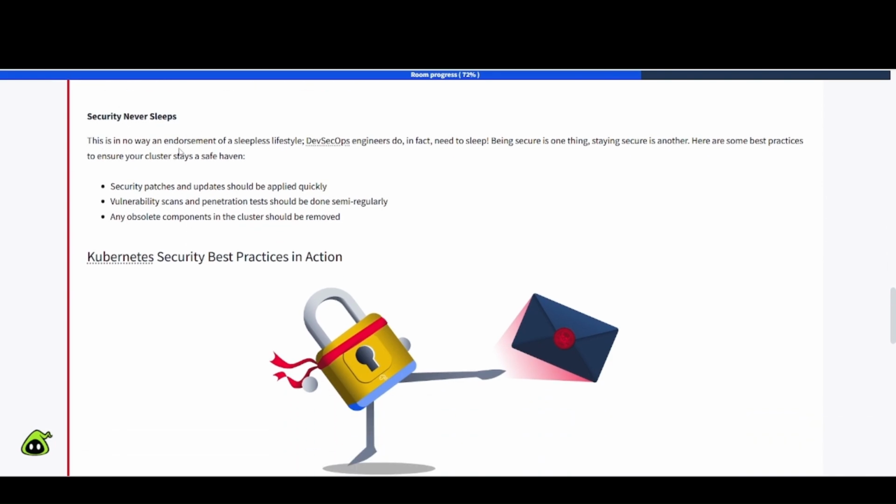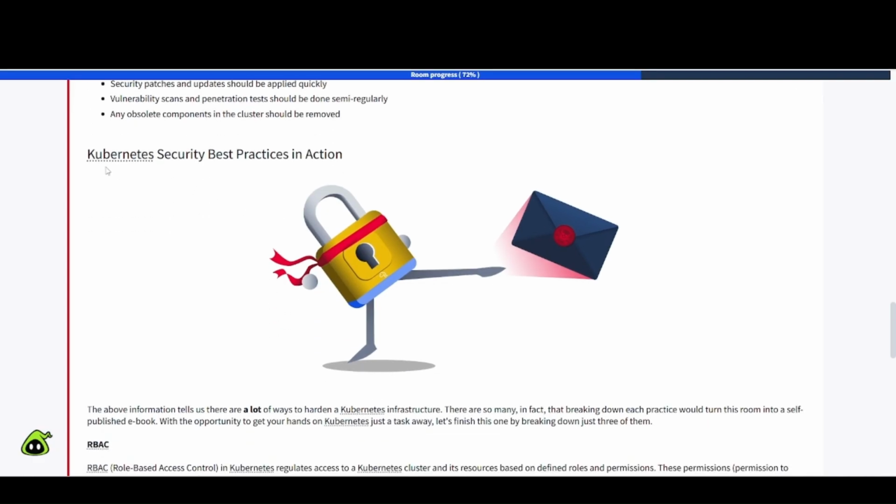Security never sleeps. This is in no way an endorsement of a sleepless life cycle. DevSecOps engineers do in fact need to sleep. Being secure is one thing, staying secure is another. Here are some best practices to ensure your cluster stays a safe haven. Security patches and updates should be applied quickly. Vulnerability scans and penetration tests should be done semi-regularly. Any obsolete components in the cluster should be removed.